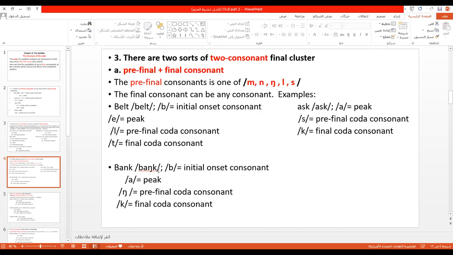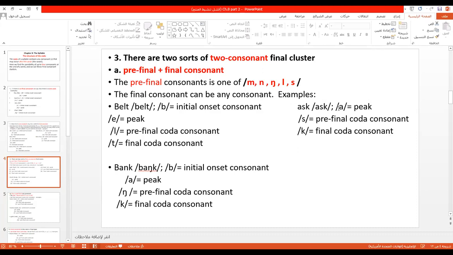Look, another example, bank. Look, the B, initial onset consonant, the A, peak, ing, one of these 5 consonants. So it becomes pre-final coda consonant, K, final coda consonant. Ask. Look, ask. Here there is zero onset, no consonant in the onset.